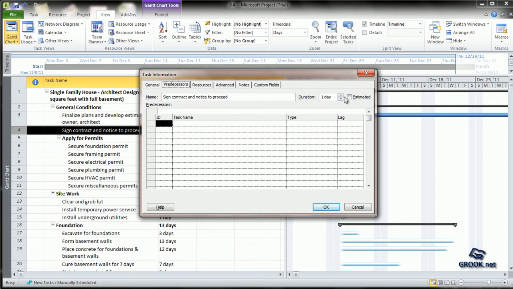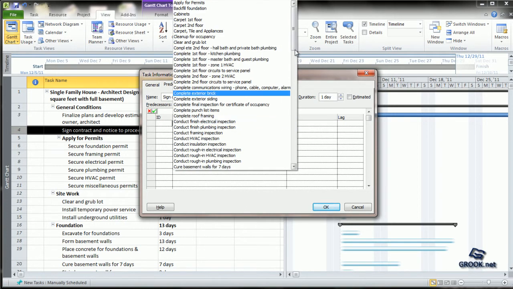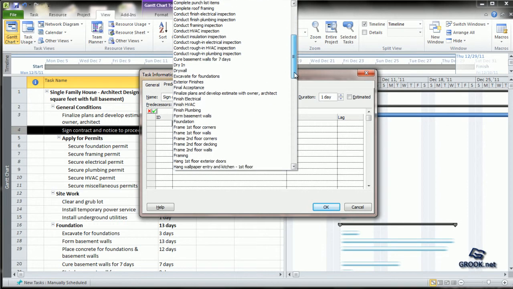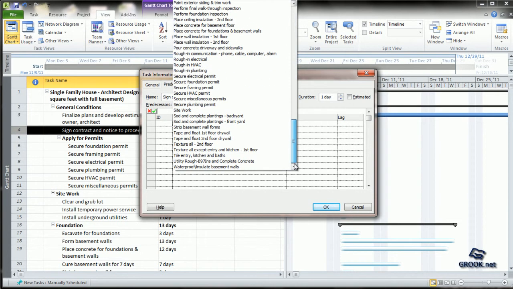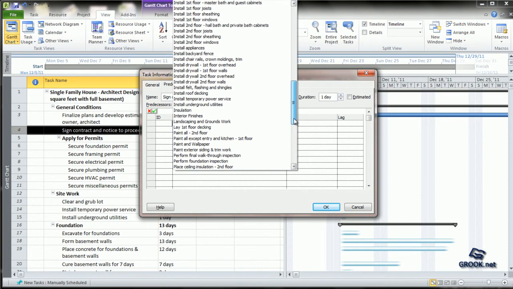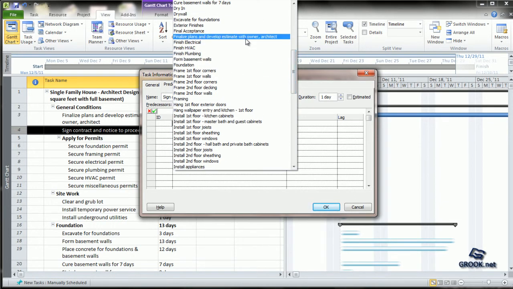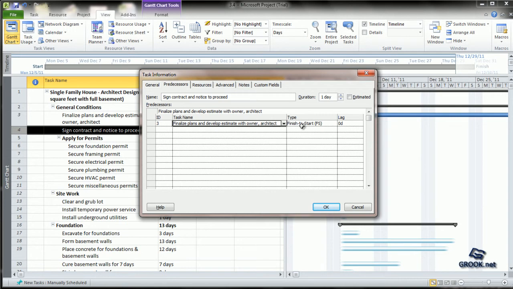The duration is also already shown. Now you can click the task name which you want to make as the predecessor. Once you click the arrow, you will see that all the tasks which are entered in the project plan are shown. So we can choose the one we want. By default it shows a finish to start relationship, and we can press OK.